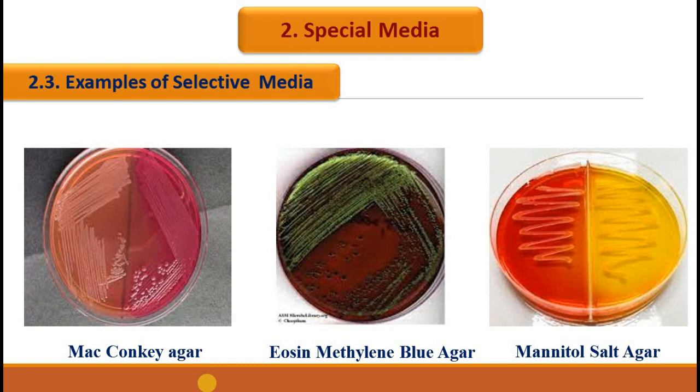The other example we mentioned under selective media is Lowenstein-Jensen media. It is used for the isolation of Mycobacterium species. This media contains mineral salts, asparagine, glycerol, malachite green, and hence egg. Malachite green in the medium acts as the inhibitor for unwanted organisms and promotes the growth of Mycobacterium species.